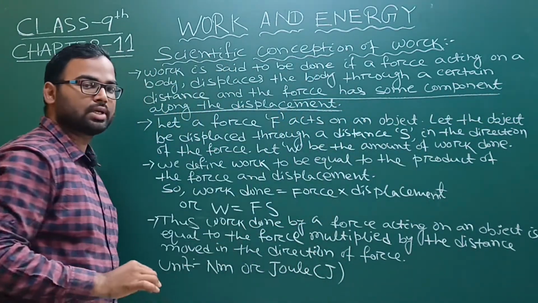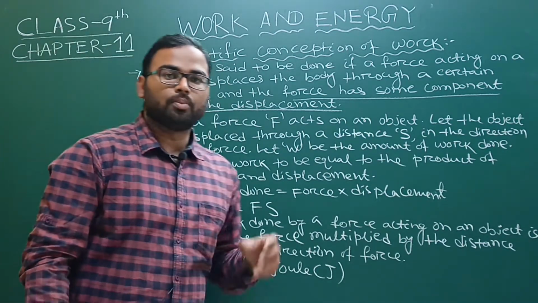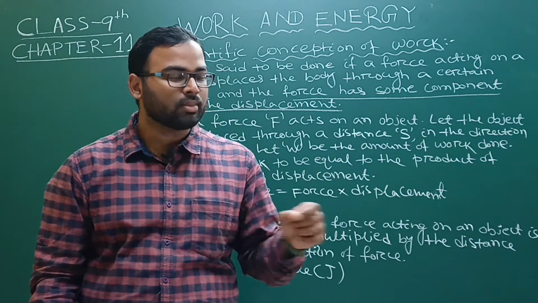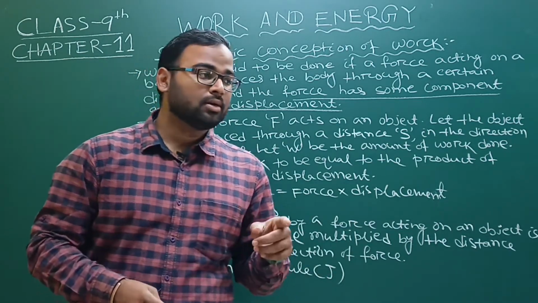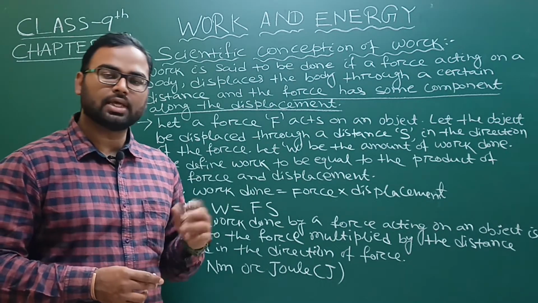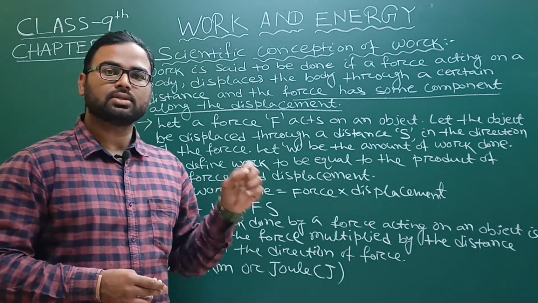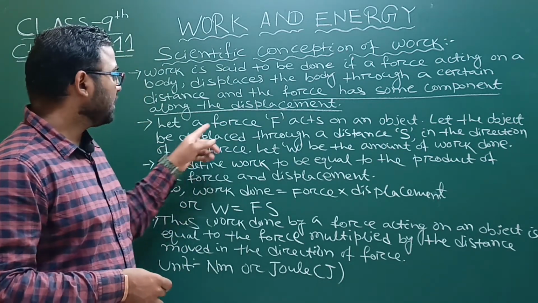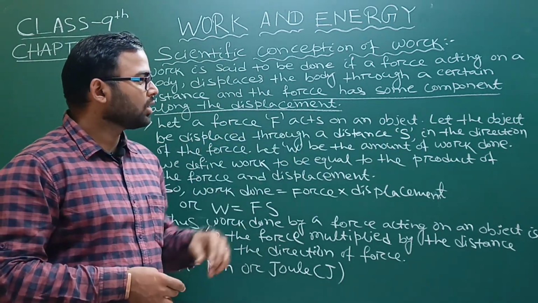When will we call work done? If a body is getting some force and it displaces through some distance, and the force and distance are in the same direction, then we will say work is done upon a body. Let a force F act on an object.